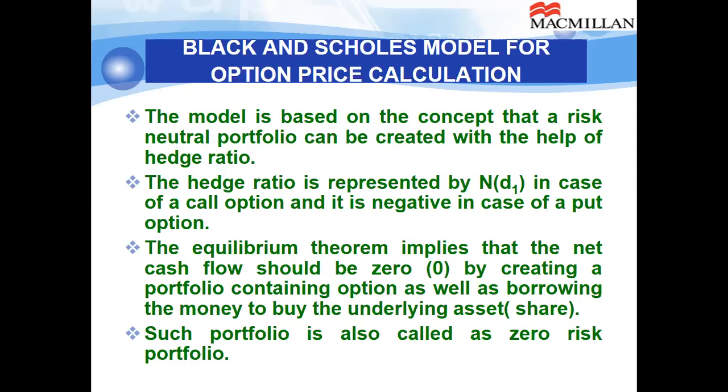For call option, if spot price exceeds the exercise price, option will be in the money. If it falls below the exercise price, option will be out of the money. And if spot price and exercise price happen to be same, option is at the money. Reverse will happen for the put option. In case of a put option, if exercise price is more and spot price is less, it is in the money, and buyer of the option will exercise the option to have the gain.